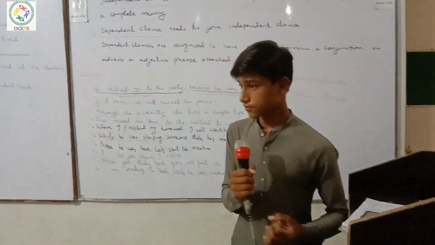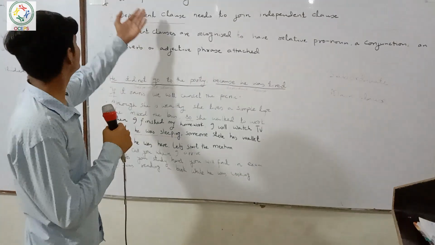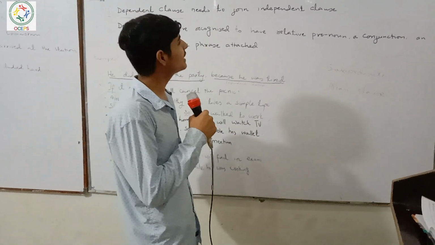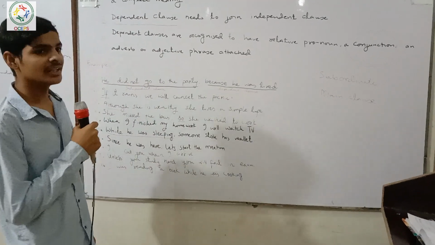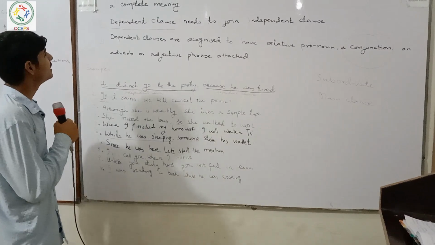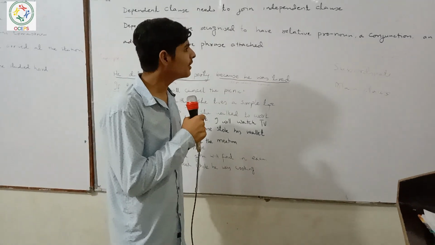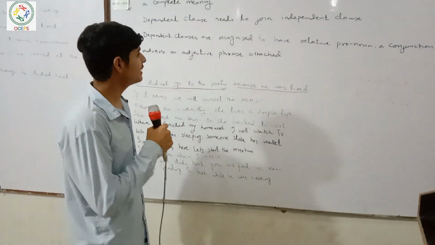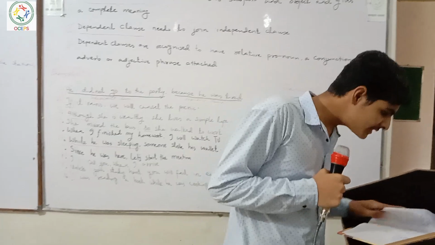Today is my presentation, and my presentation topic is independent and dependent clause. First of all, an independent clause contains both subject and object and gives a complete meaning. That is called an independent clause. And dependent clauses are recognized to have a relative pronoun, a conjunction, an adverb or adjective phrase attached. That is called a dependent clause. So I will write some examples.